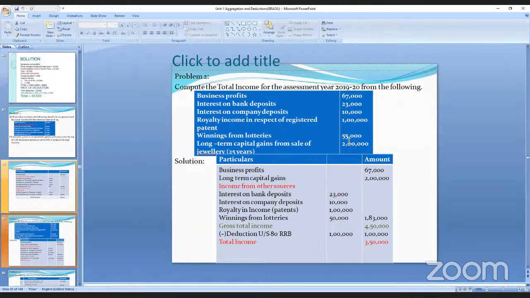Now you see the deductions under section 80RRB. That is 1 lakh. That is royalty income on registered patents. That is a deduction of 1 lakh rupees. Again, you have added the royalty, and again you have to deduct under section 80RRB. That is 1 lakh. So here 4,50,000 minus 1 lakh is 3,50,000. Is it clear? Any doubts?